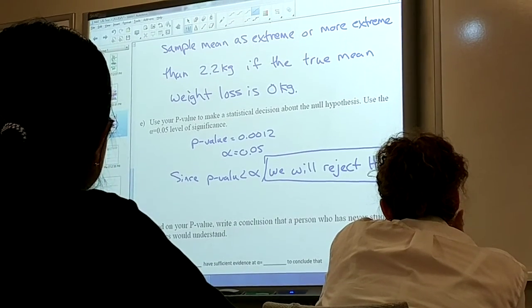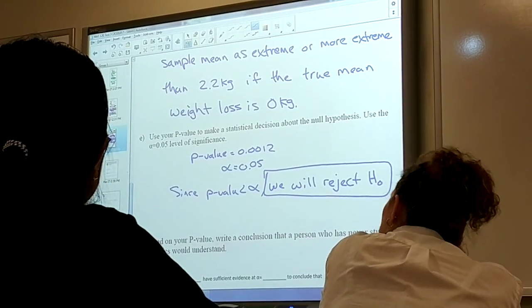And there are ways you can compare the test statistic to a critical value, but